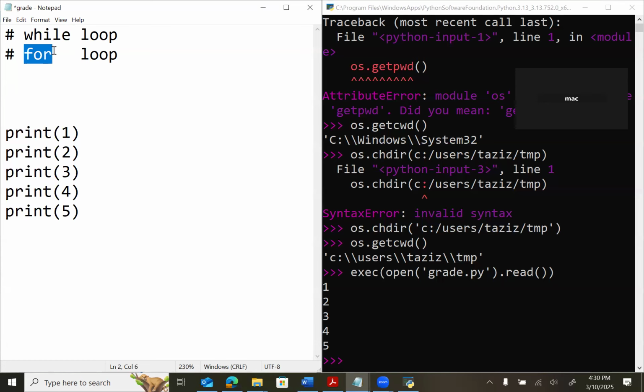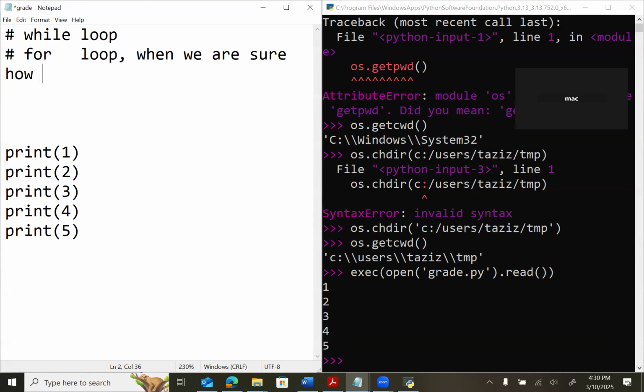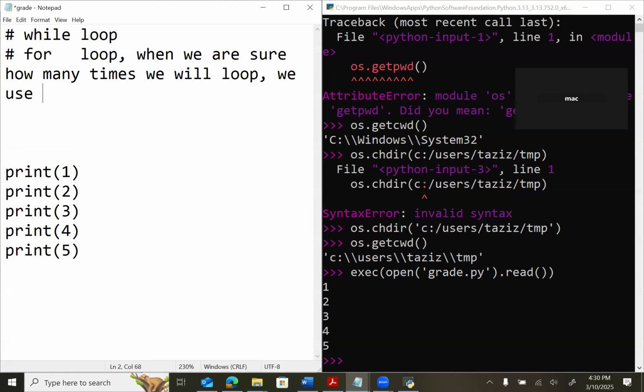And when we are not sure how many times we are going to loop, we use a while loop. So I can say, when we are sure how many times we will loop, we use a for loop.